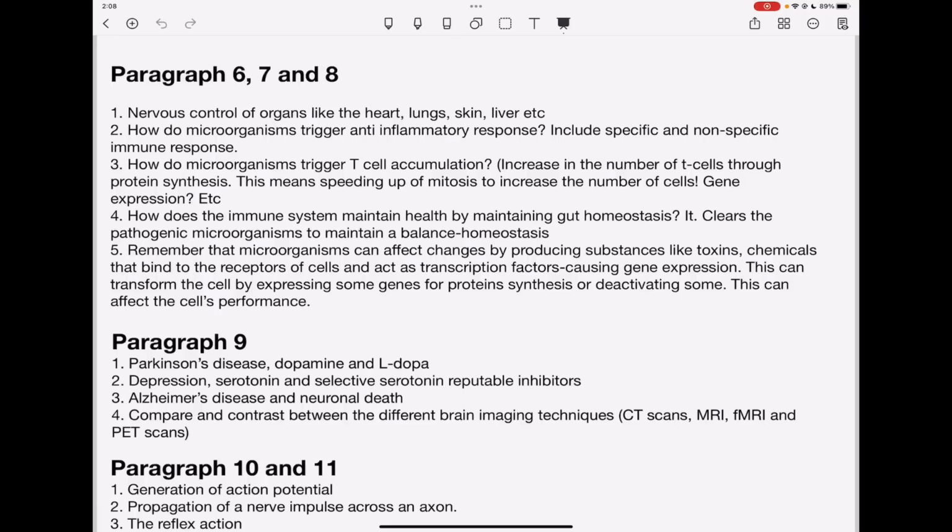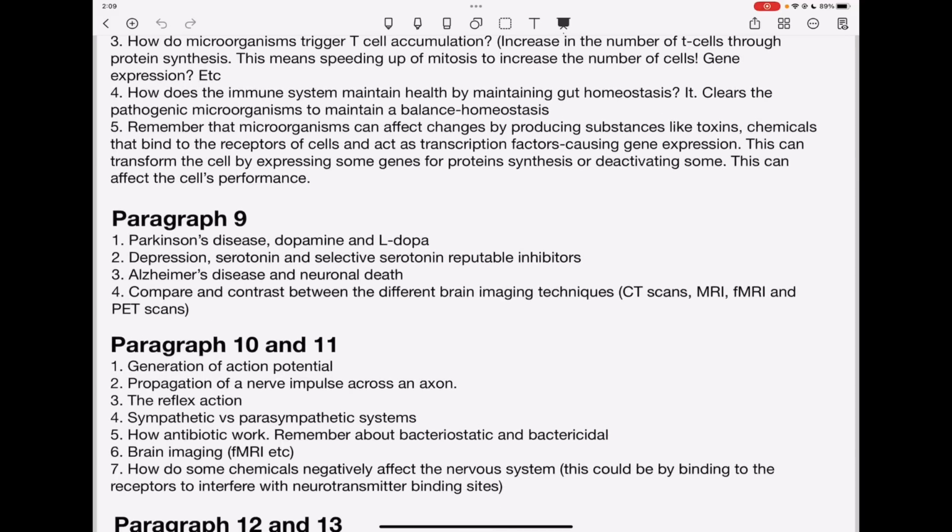And whether they produce a second messenger or directly enter the cell, they could participate in controlling the expression of specific genes. From paragraph 9, they will ask questions about Parkinson's disease, so you need to know the details: death of dopaminergic nerves, leading to less production of dopamine, which is a neurotransmitter. You also need to know that L-Dopa is used in treatments of Parkinson's disease, and that L-Dopa can cross the blood-brain barrier, and the body can use it in the production of dopamine.